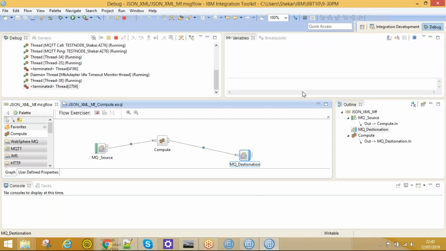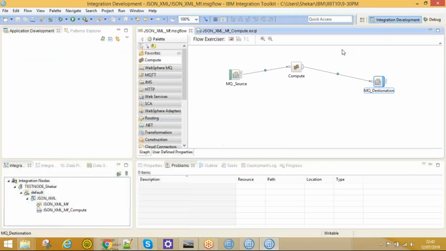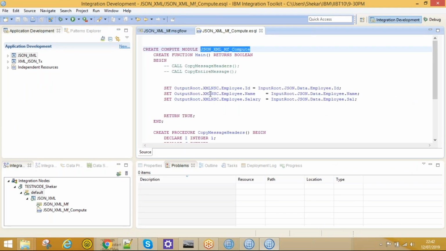If you go to the code, just switch to the integration development and click on compute. In the output route, I would like to create a message in the output. This is XML NSC. That means my output message should be an XML message.